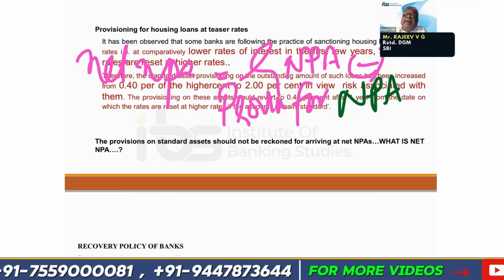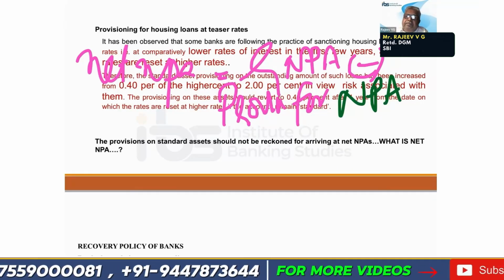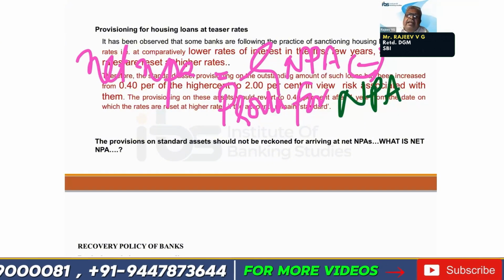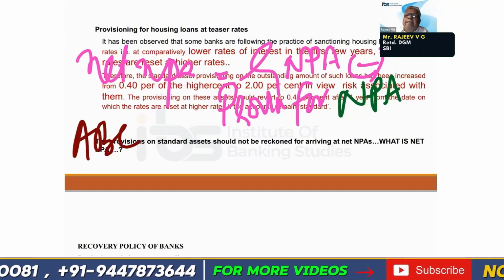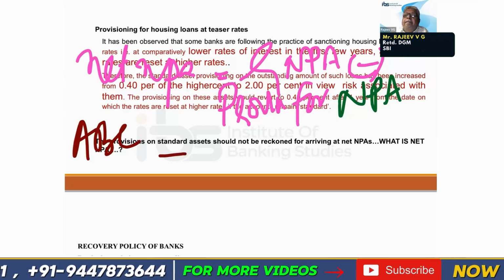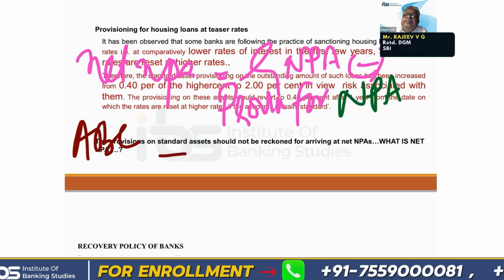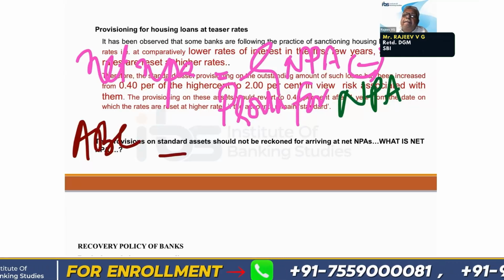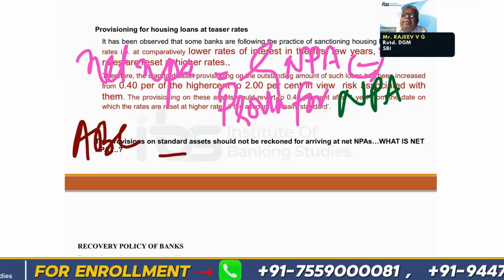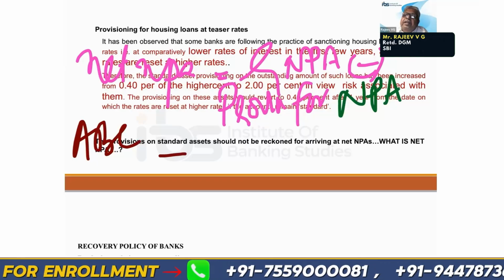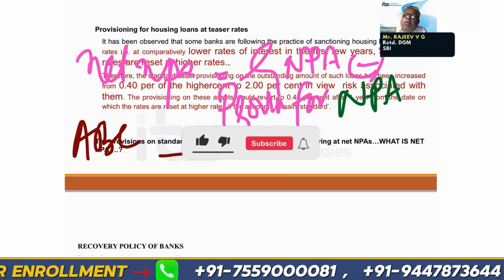Now, ABC Bank is having a gross NPA of, say, 8 crores.